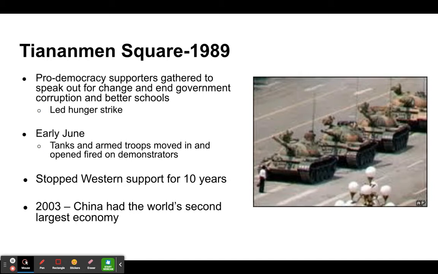But we do know that there was an attack. The military killed people along the way here to get to Tiananmen Square. We estimate that the numbers may have been around 3,000 people were killed by the government at this time, their own people.